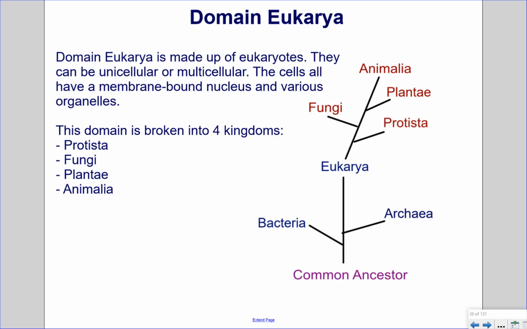Domain Eukarya. Domain Eukarya is made up of eukaryotes. They can be unicellular or multicellular. The cells all have a membrane-bound nucleus and various organelles. This domain is broken into 4 kingdoms: Protista, Fungi, Plantae, and Animalia.